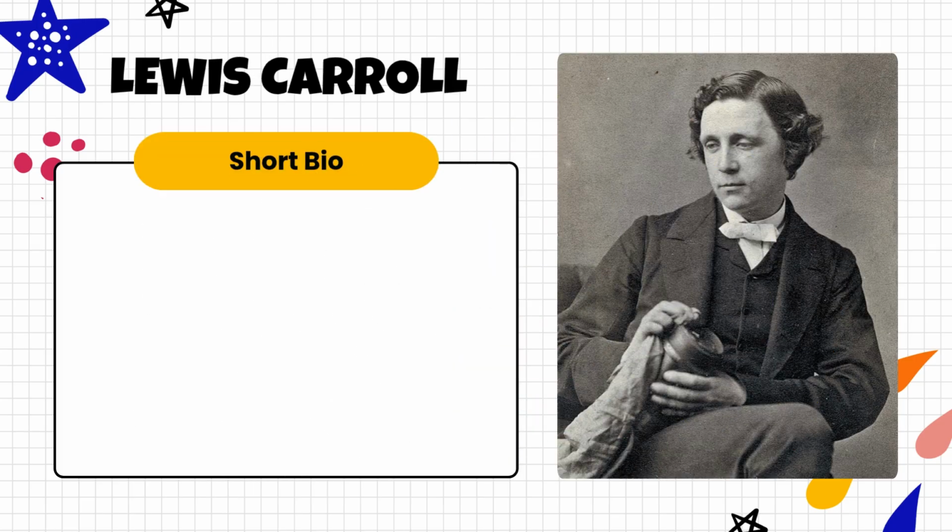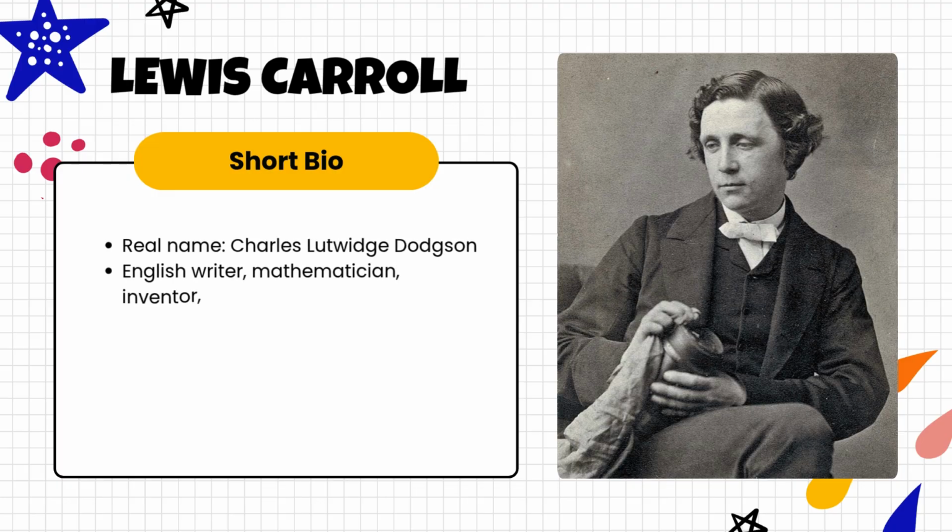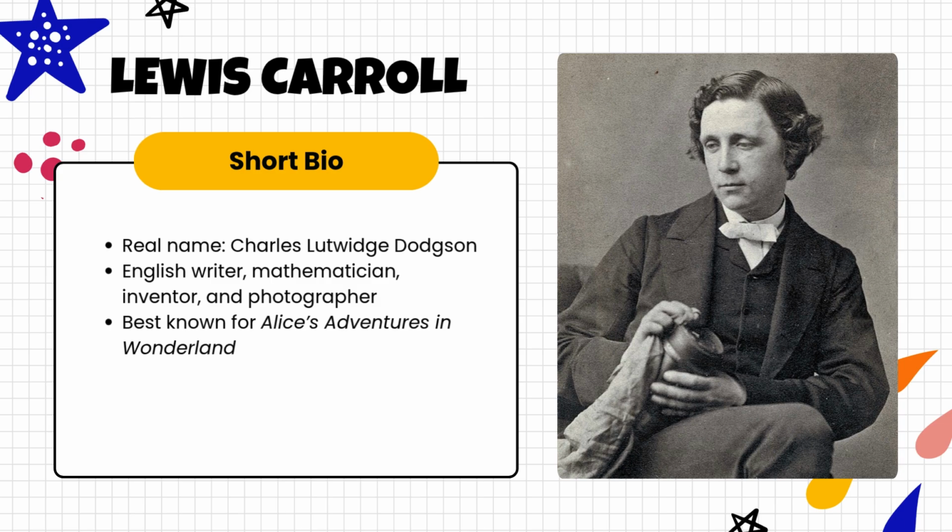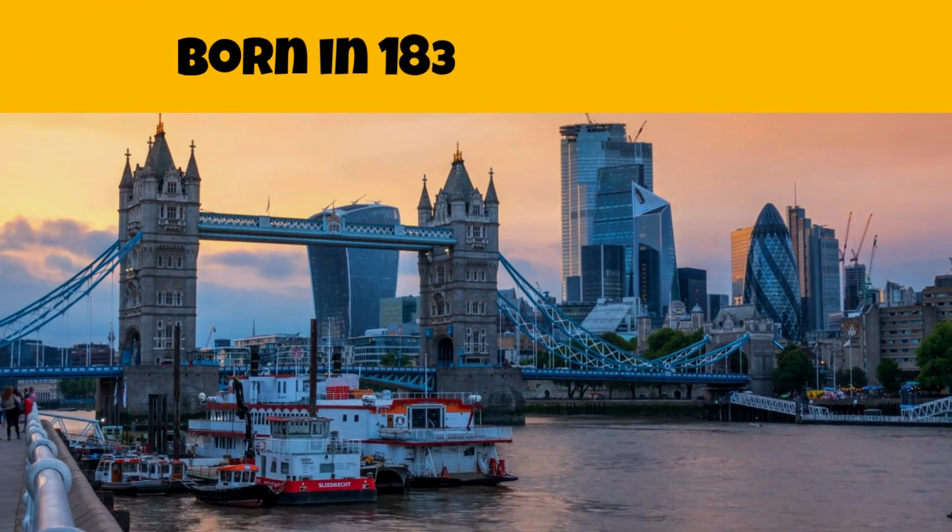Today we are going to take a look at a very famous author. His name is Lewis Carroll, and I'm sure you've heard of him before and some of his imaginative works. His name, Lewis Carroll, is actually a pen name. His real name is Charles Ludwig Dodson. The reason he had a pen name is because he really wanted to be able to separate his children's work from the other work that he did, because he wasn't just a children's author.